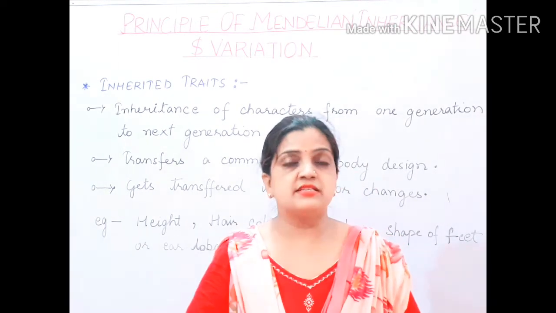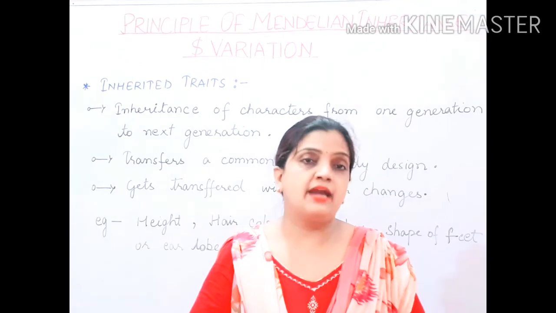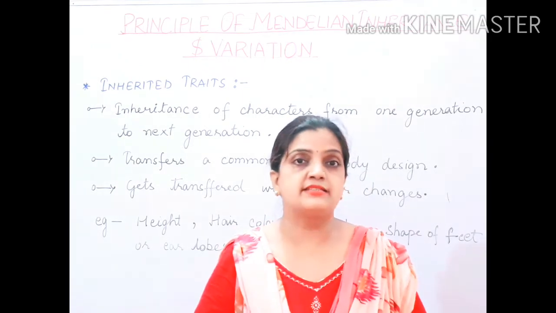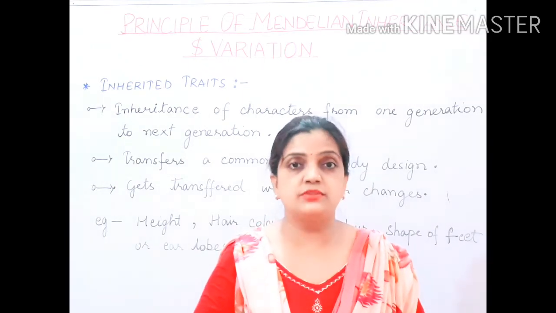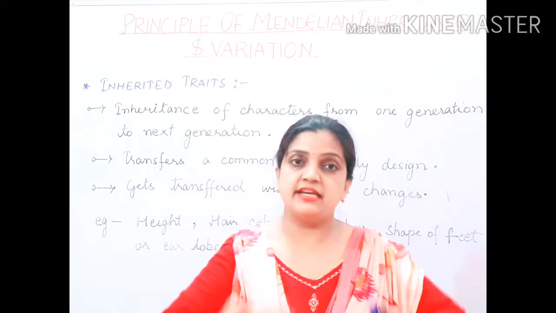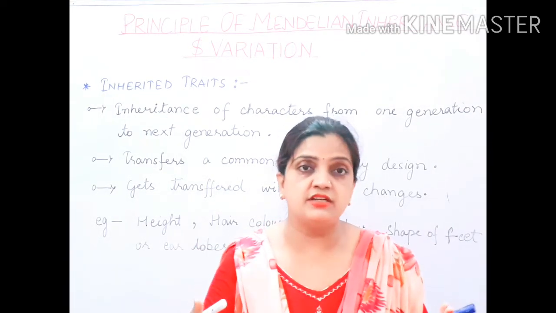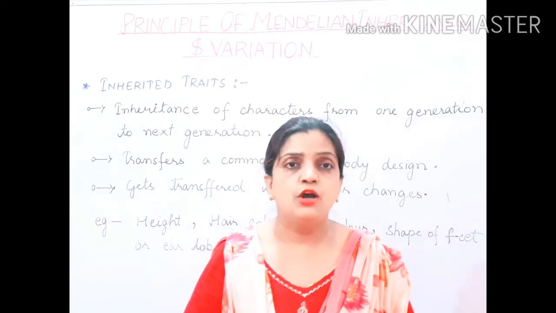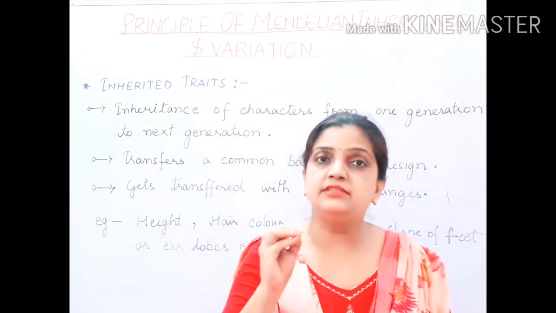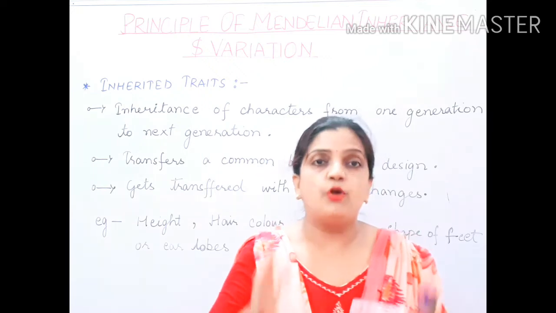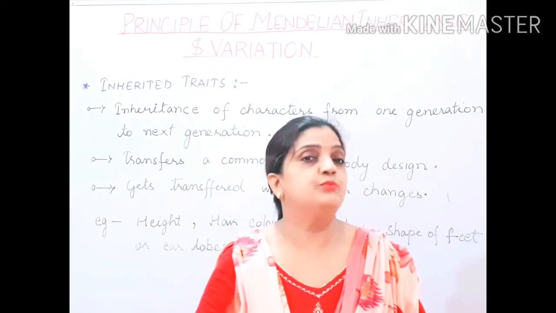All of us have two eyes, two hands, two legs, two ears, a mouth. The basic internal organs are the same. The hands have 10 fingers, the feet have 10 fingers. So this is a basic common design of the body structure in every human being.